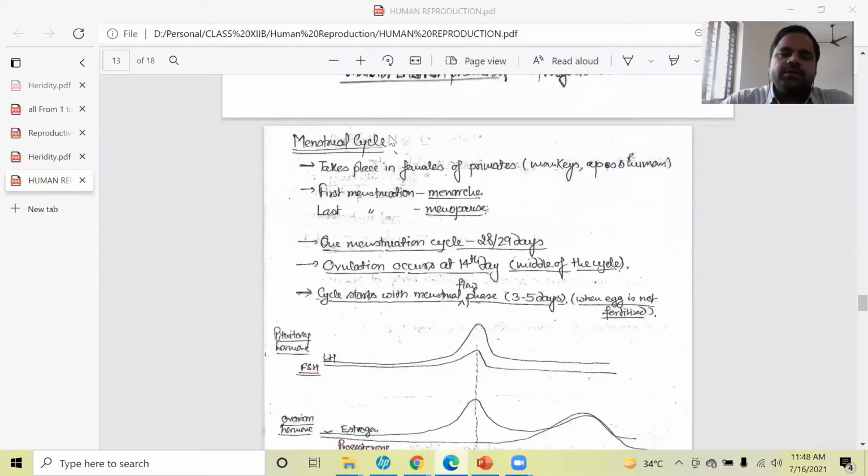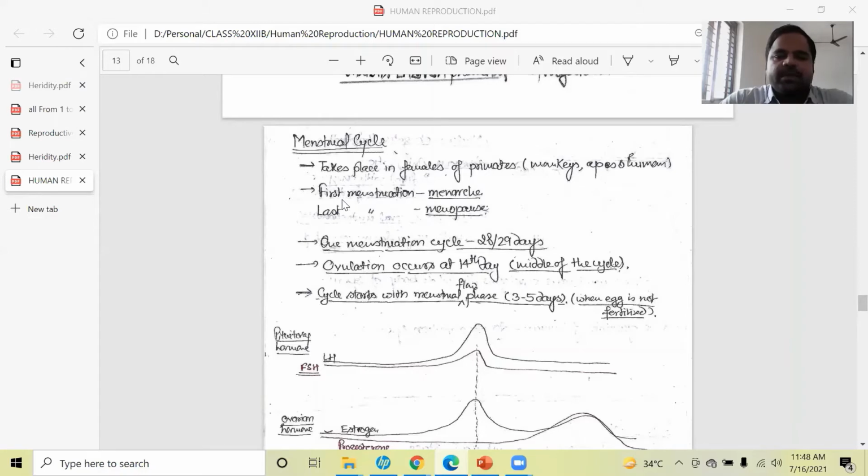About the menstrual cycle. So here we will see some points under this heading. So first point is it takes place in the female of the primates such as monkey, ape and human. Means menstrual cycle is a cyclic process which is taking place within the uterus of the female in primates only. And the examples are monkey, ape, human, etc. And the same kind of cycle is also operated in case of non-primate mammals. That is called the estrous cycle.